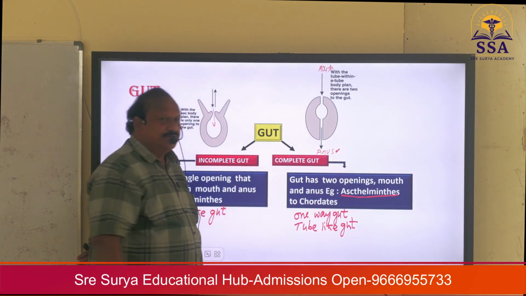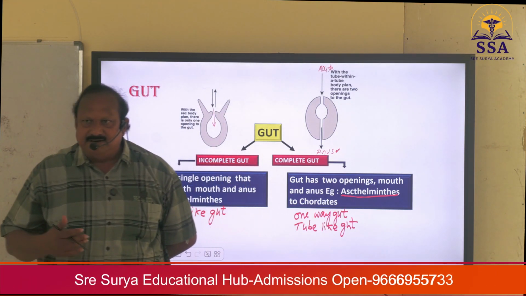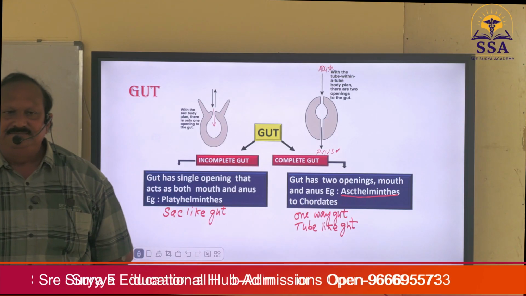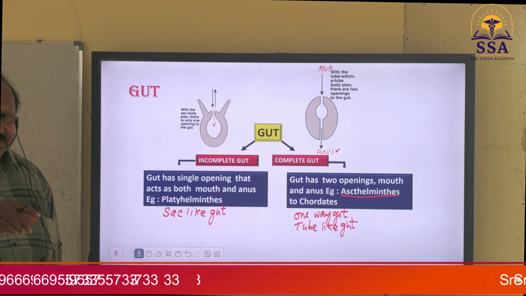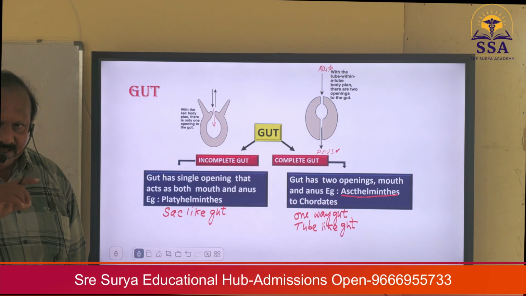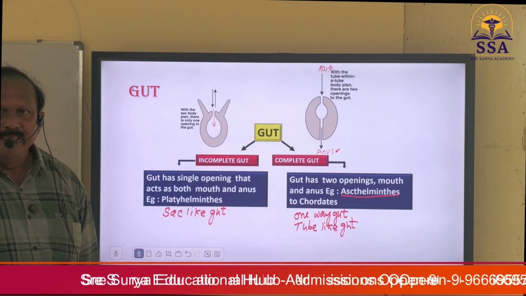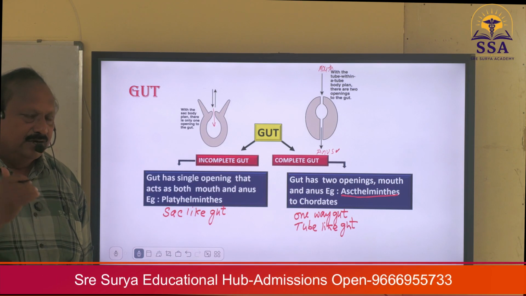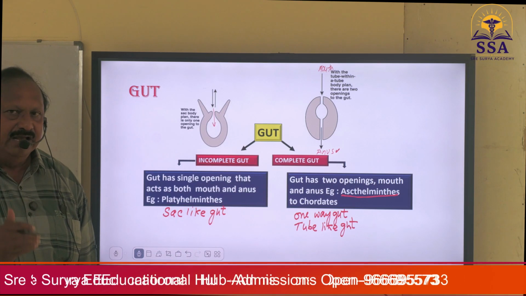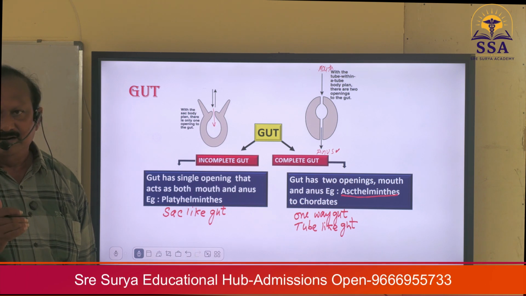My dear students, you will get questions like this. These are indirect questions. They may not be given in the NCERT, but based on the NCERT lines, this information can be derived. So one-way gut is also called a tube-like gut. One-way gut means complete gut.